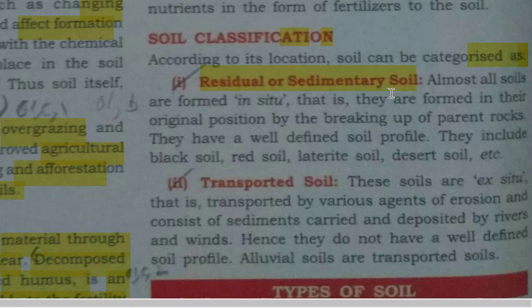So residual or sedimentary soil means the soil which is formed in situ. Formed in situ means formed in their original position. That means they are formed by breaking of the rock. Okay, they are formed by breaking of the rock.